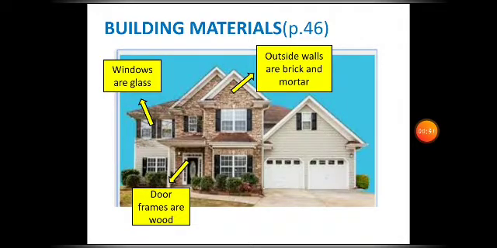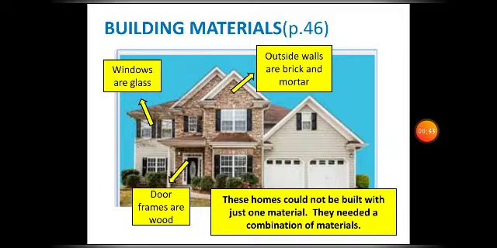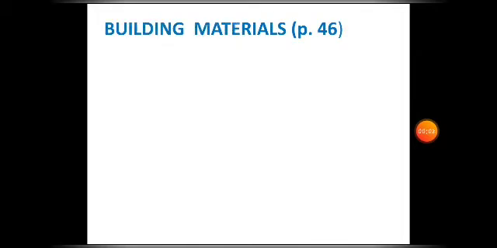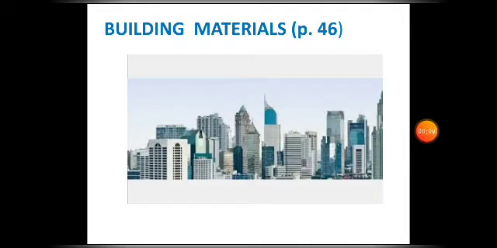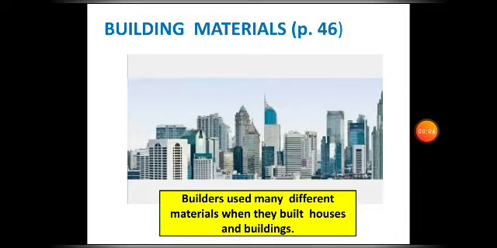So it only shows that this house could not be built with just one material. They needed a combination of materials. Did you understand? Very good. Just like houses, buildings also are made up of different materials.